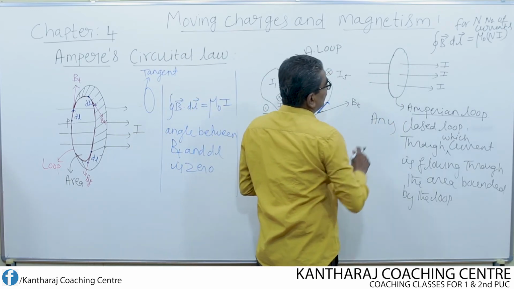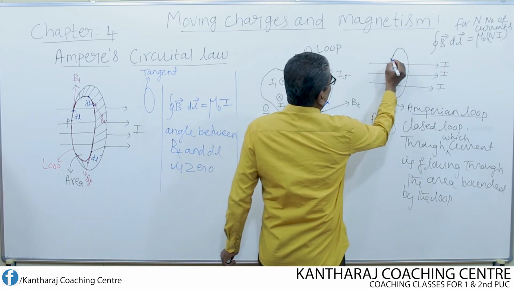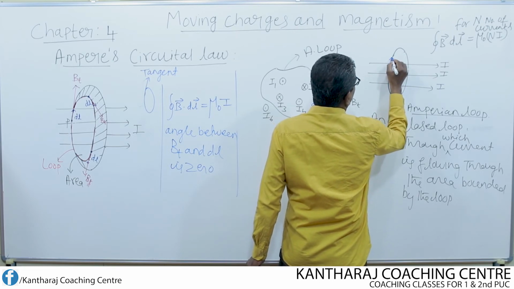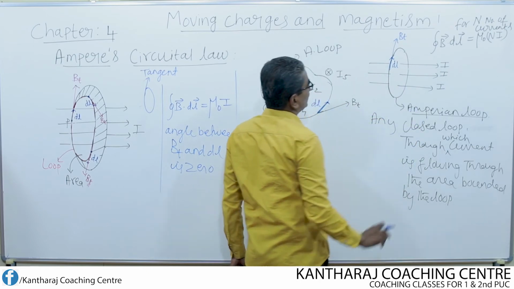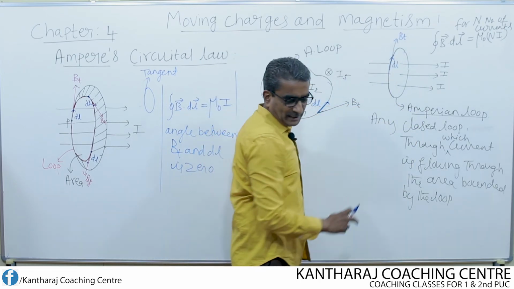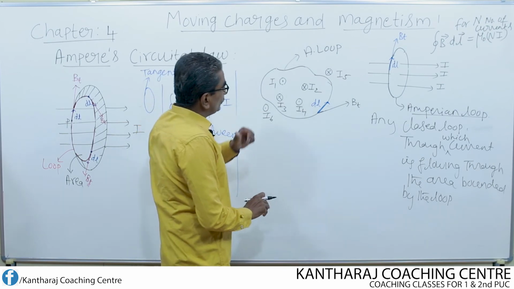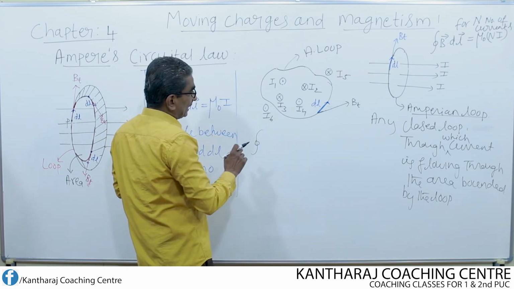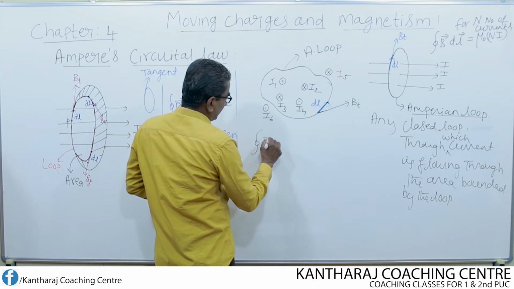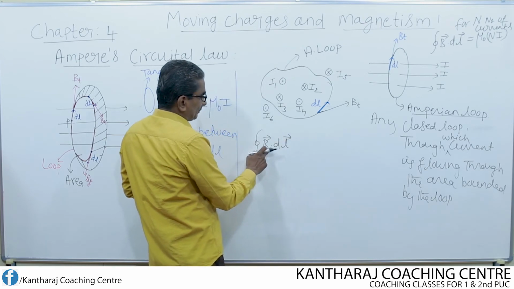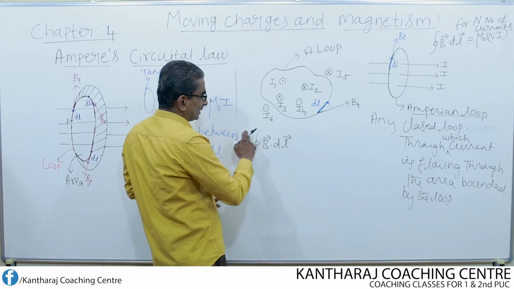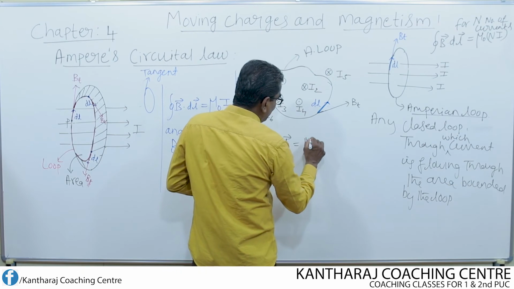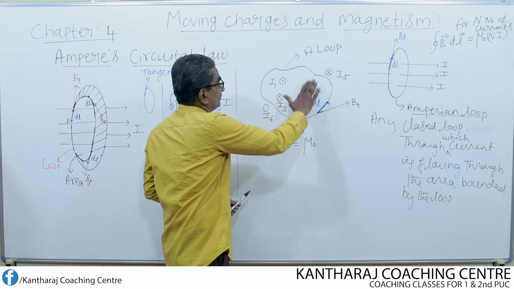we have applied here? So here also we can consider one small line element. So this is the line element of length dl, and tangential to this Amperean loop is the magnetic field. Now for this loop, how can I write the Ampere's circuital law for this Amperean loop? B dot dl, the dot product of magnetic field and line element, together known as the line integral of magnetic field, is equal to mu naught times the total current enclosed by the area of this loop.